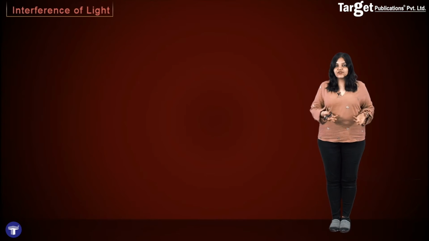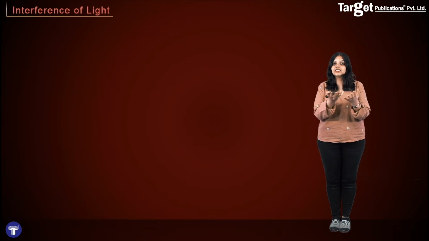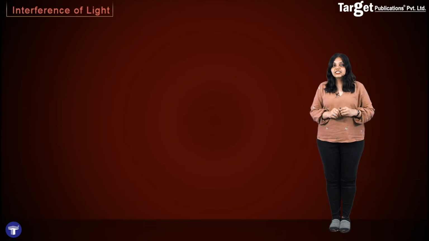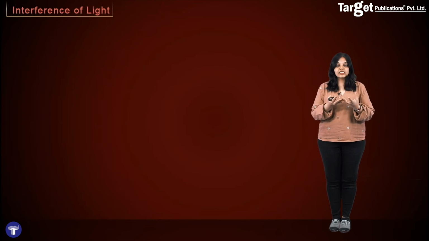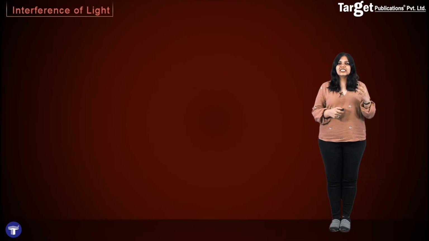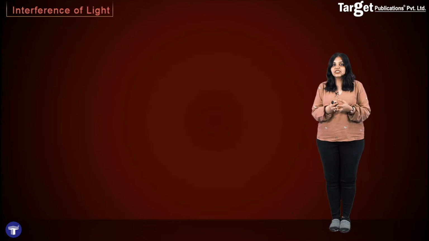So what even is the interference of light? Well, if you have a single source of light and you observe how the light is distributed around it, you'll see that the distribution is uniform in all directions. However, if you have two coherent sources of light, you'll see that in the medium surrounding these sources, there will be points at which the intensity will be high and there will be points at which the intensity will be low. And thus you see that the light energy around these two coherent sources will not be equally or uniformly distributed in all directions. And thus we see that there is a redistribution of light energy, and this is known as the interference of light.